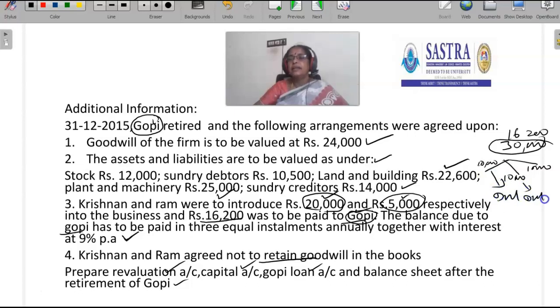They have to pay the interest. Usually interest is paid on the unpaid balance of the amount. Interest is not one and the same; it will be reducing, or diminishing. For the unpaid amount, the partnership firm has to pay interest. The interest rate is 9% per annum. Krishnan and Ram agreed not to retain goodwill in the books. Prepare revaluation account, capital account, Gopi's loan account and balance sheet after the retirement of Gopi.